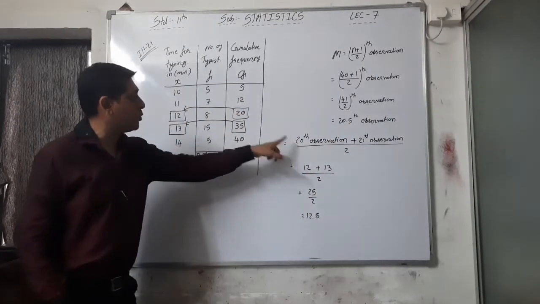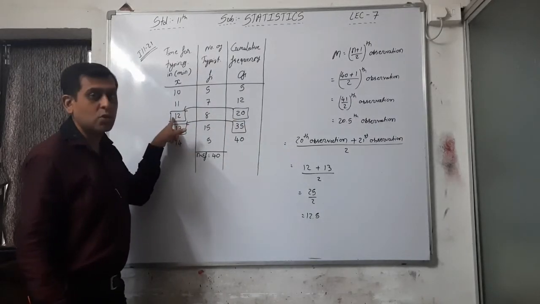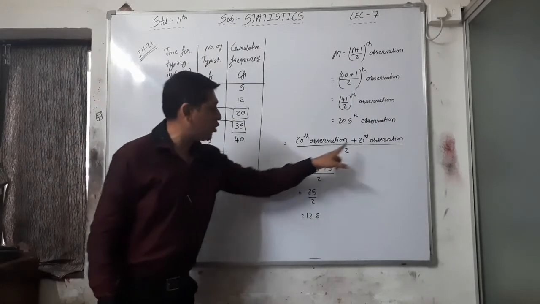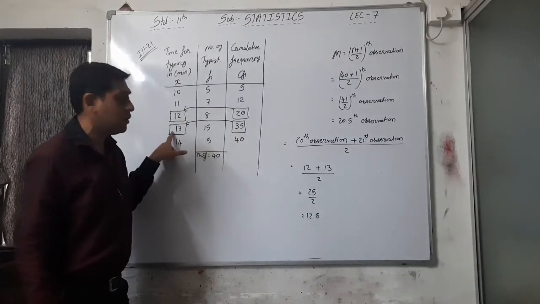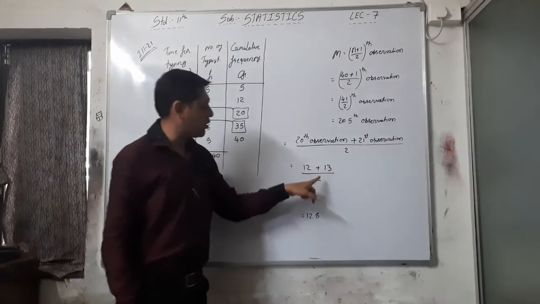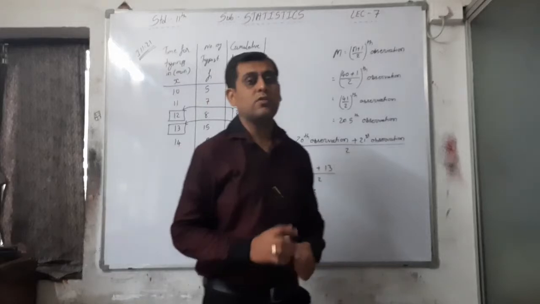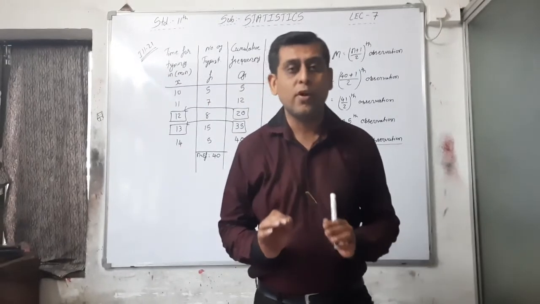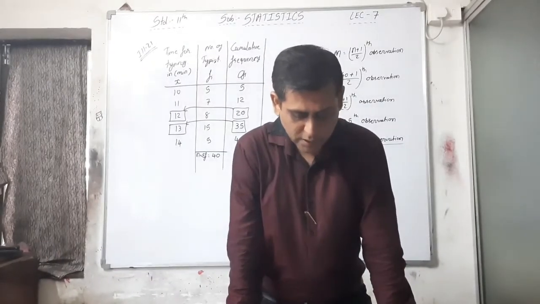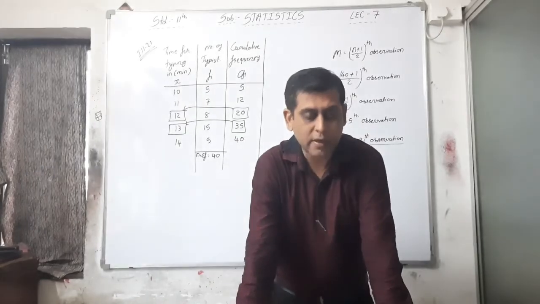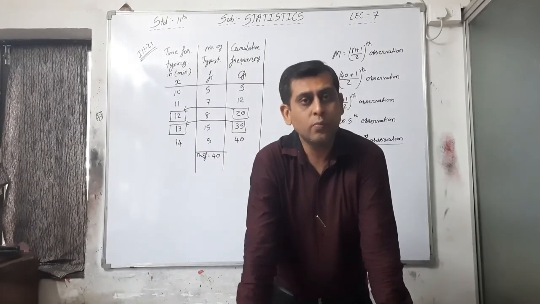What is the 20th observation? See here, the 20th observation is 12. And what is the 21st observation? The 21st observation is 13. So 12 plus 13 divided by 2, and here is the answer. Your answer is 12.5 minutes. Thus, the median time required for typing is 12.5 minutes.